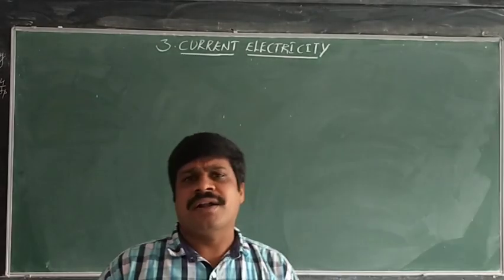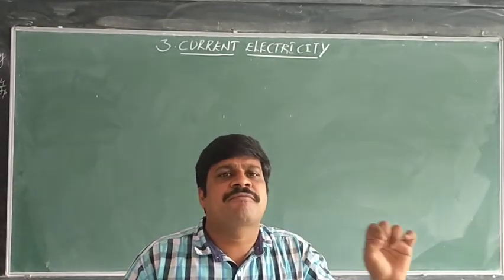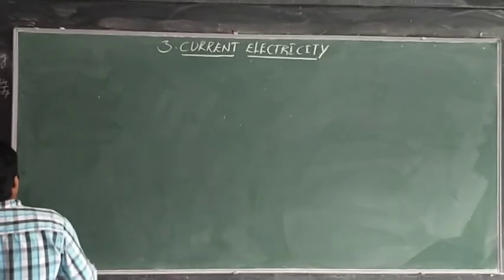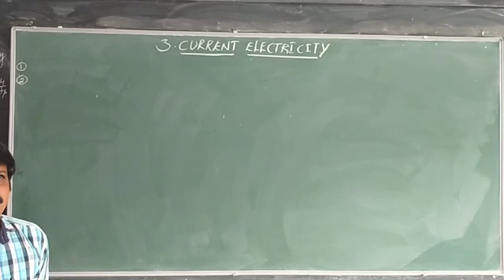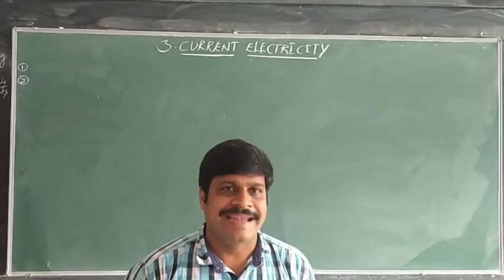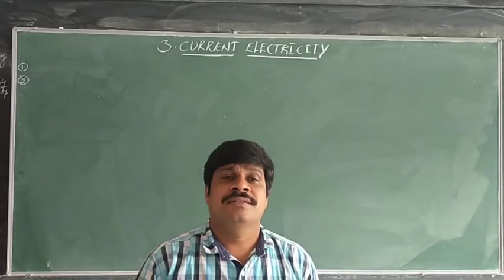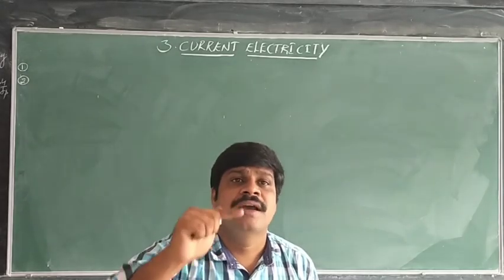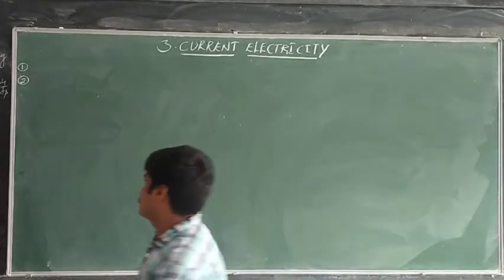There are some conditions to flow the charge from one end to the other end. There are two conditions. Let me study about the conductors. The very first one: to flow the charge from one point to another point in a conductor, there must be a potential difference across the ends of the conductor.